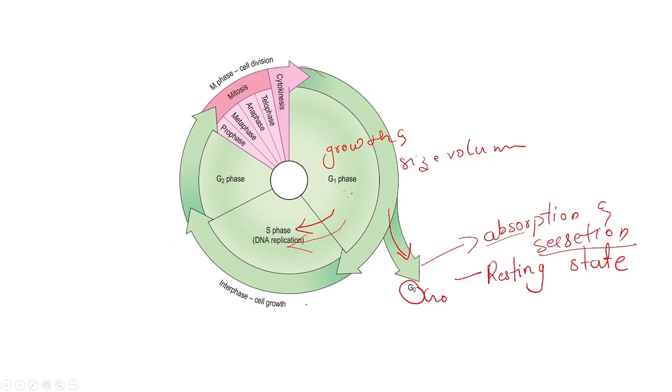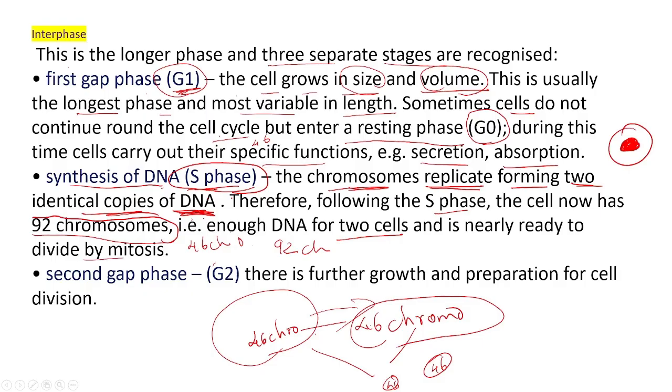Next, from the G1 phase, cell growth occurred. After G1, only a few cells will go to G0, and the rest of the cells will come to S phase. In the S phase, synthesis of 46 chromosomes will add, totally now 92 chromosomes. And next they will go to G2 phase.